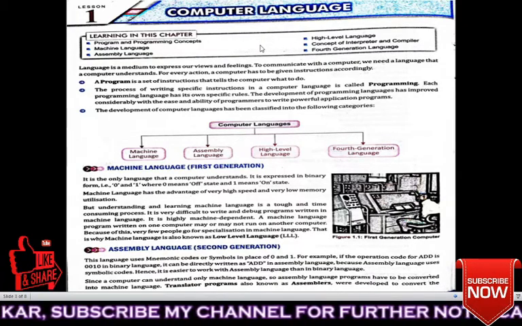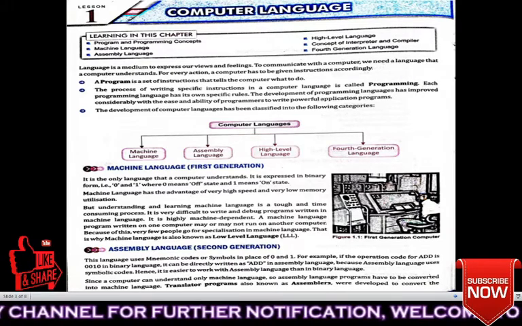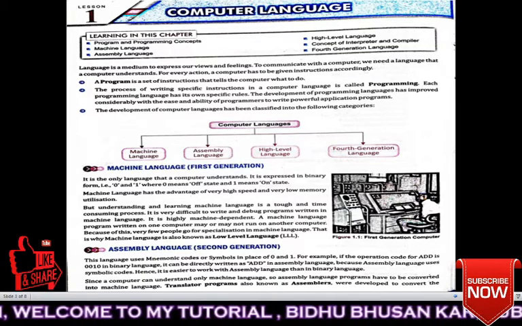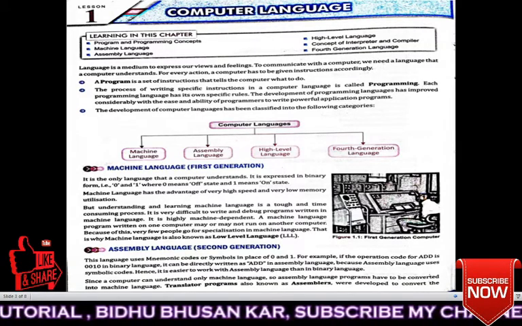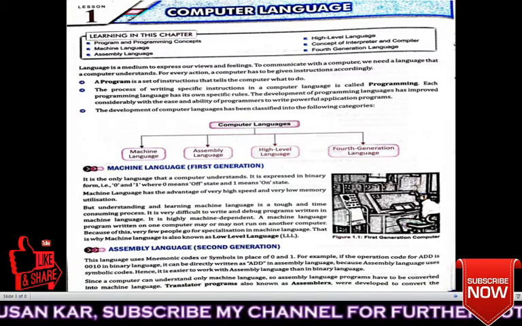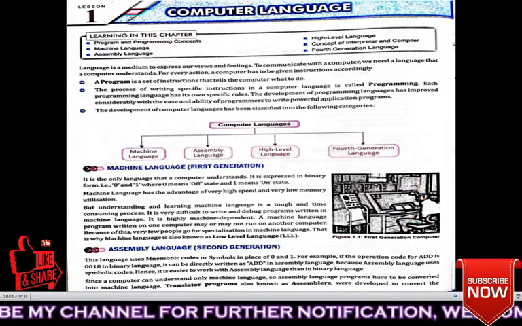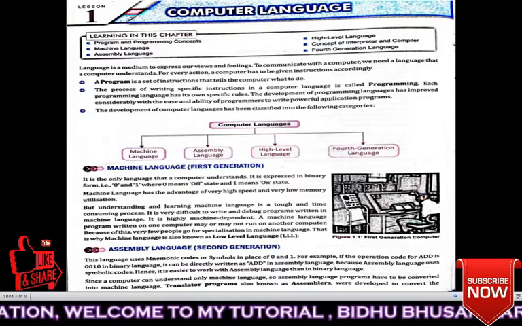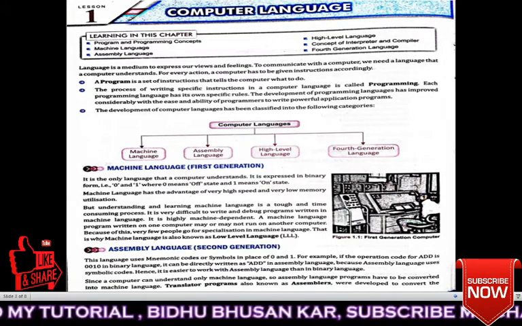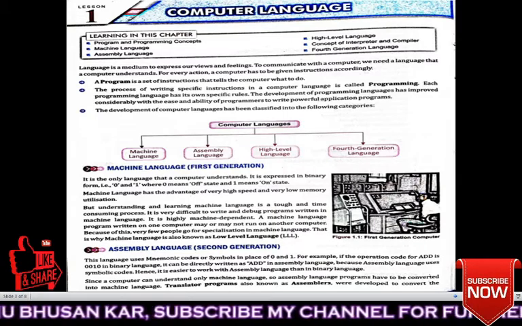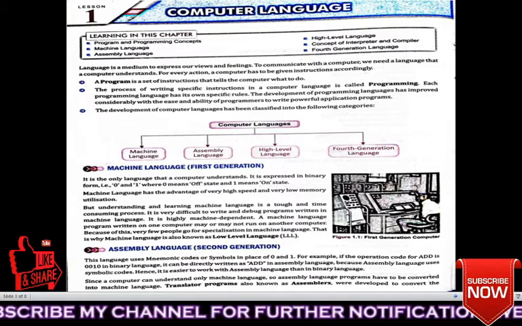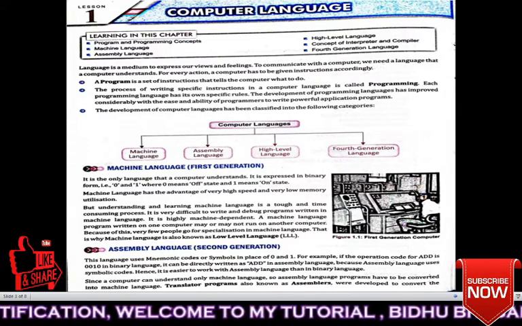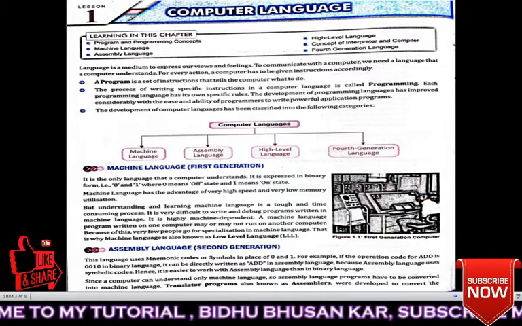As you know that the chapter name is computer language, it means the computer understands only machine level language. As you know, the computer runs on electricity, so it consists of a lot of circuits inside the motherboard or inside the CPU. So the computer only recognizes the binary digits, that is 0 and 1. These binary digits are known as your machine language. So the computer only knows machine language.